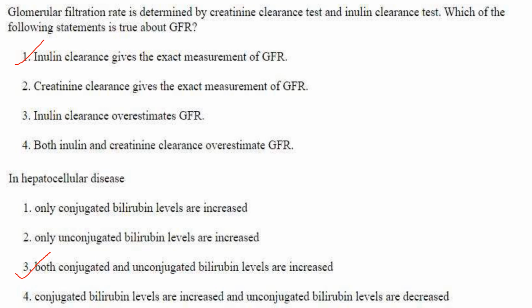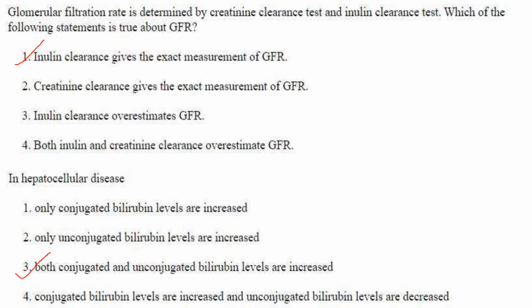Now inulin is a polysaccharide that is freely filtered, neither reabsorbed nor secreted by the renal tubules. Whereas creatinine clearance test has some limitations because it is also freely filtered from the glomeruli and partially secreted by the renal tubules.